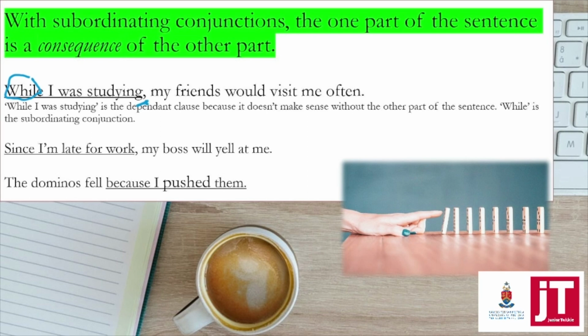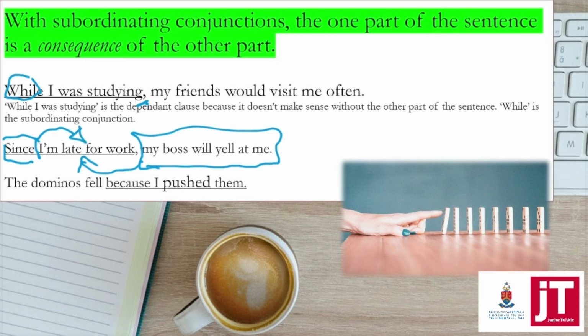Since I'm late for work, my boss will yell at me. My boss will yell at me is the main part of the sentence. This is the reasoning why. So it is dependent in that sense, but this is definitely the main section. My boss will yell at me since I'm late for work. Since kind of implies that this is the reasoning behind the main sentence, or it's adding to the main sentence, but it's not as important as the fact that my boss will yell at me. Oh no.